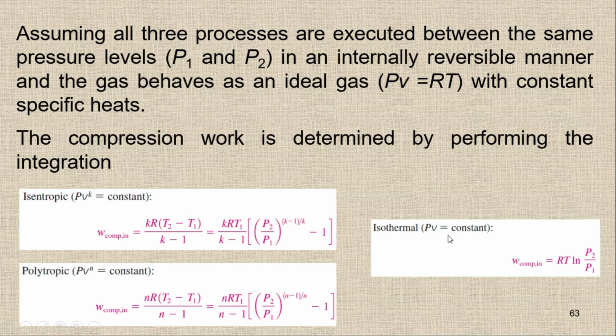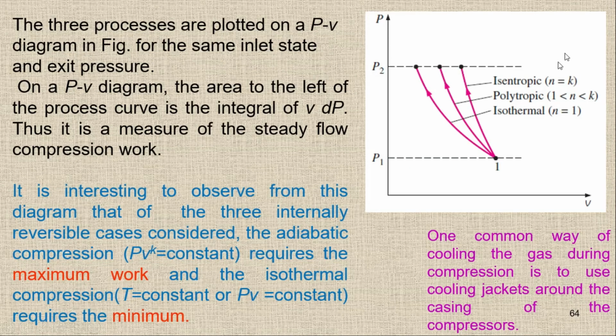But if I'm going to draw a PV diagram for these three processes between these two limits, P1 and P2, it will be like this one. So you can see between P1 and P2, we have three different processes. We have the isentropic process, where n is equal to k. We have the polytropic process, where n is between 1 and k. And then we have the isothermal process, which is like this one. For the isothermal process, we have n is equal to 1. So on this PV diagram, the area to the left of the process curve is basically the integral of VdP. So this area is basically VdP.